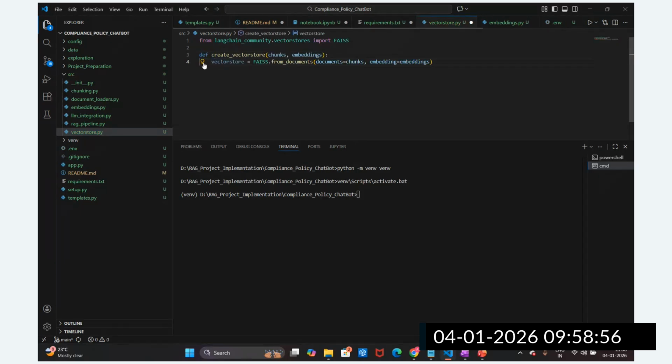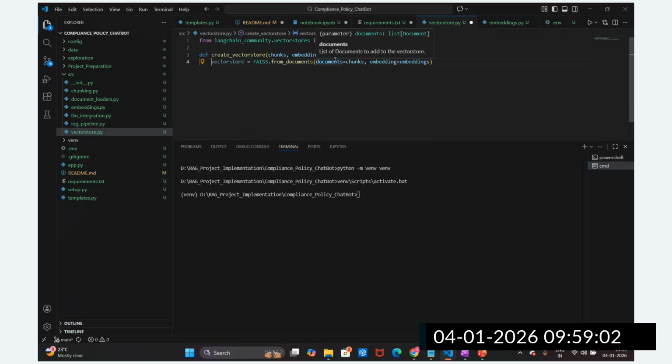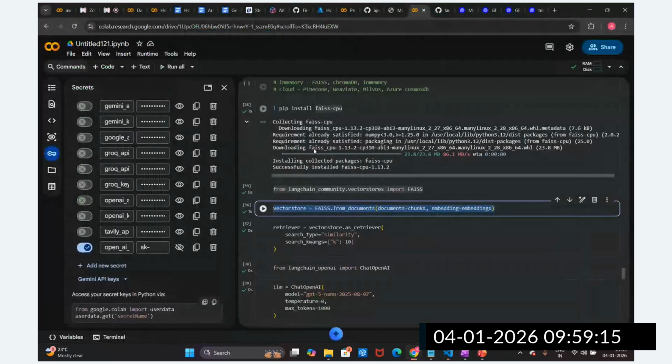Okay, like this. I'm going to return this vector store equal to FAISS from documents. This is the chunk size, and we are providing these embeddings, same thing. And then we are going to return this vector store as an output. This is how we have created the vector store.